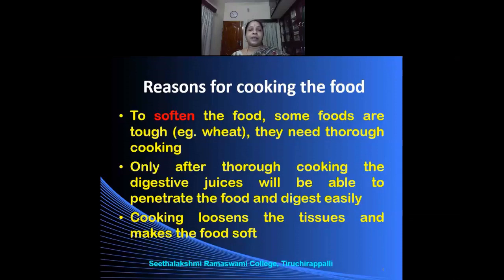Only then the digestive enzymes will be able to penetrate the food and it will help in the digestion of the food. Cooking will loosen the tissue and make the food soft.